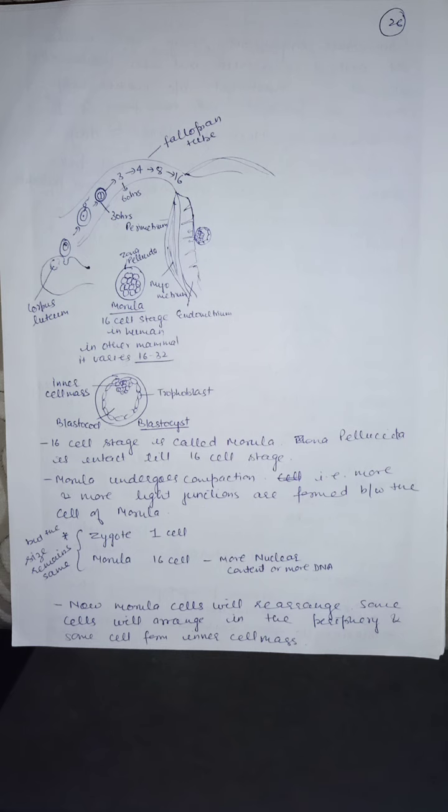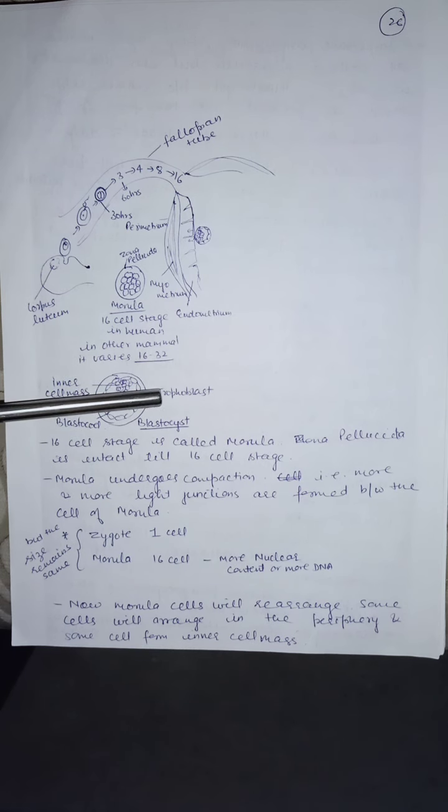Now what happens? This morula will change into a blastocyst. What is the difference between morula and blastocyst? The cells of the morula will get rearranged in a pattern. Some cells will form a layer and the remaining cells will adhere at one pole. The peripheral layer formed by the cells is known as trophoblast, and the cells which get clumped at one end are known as inner cell mass.